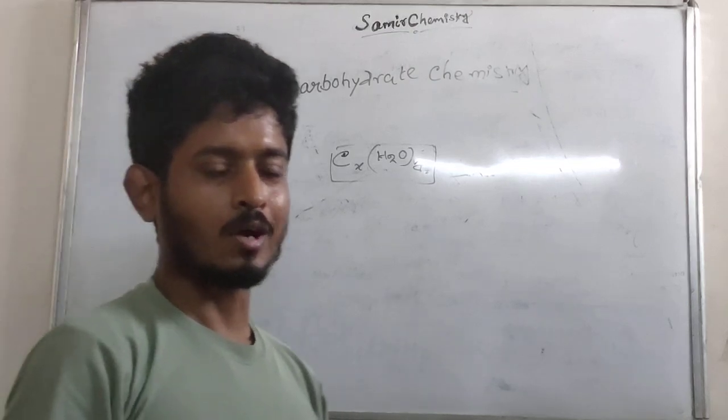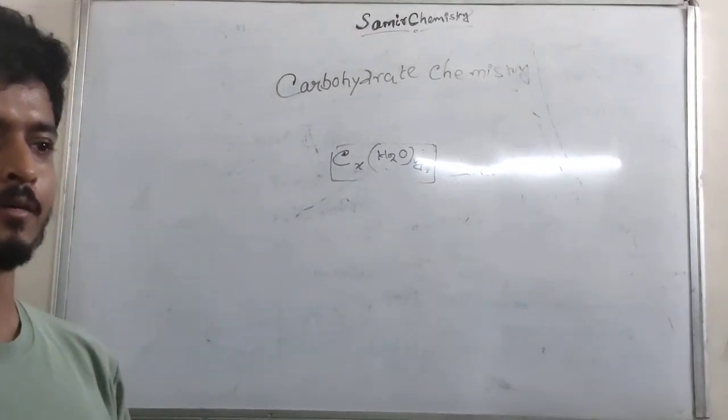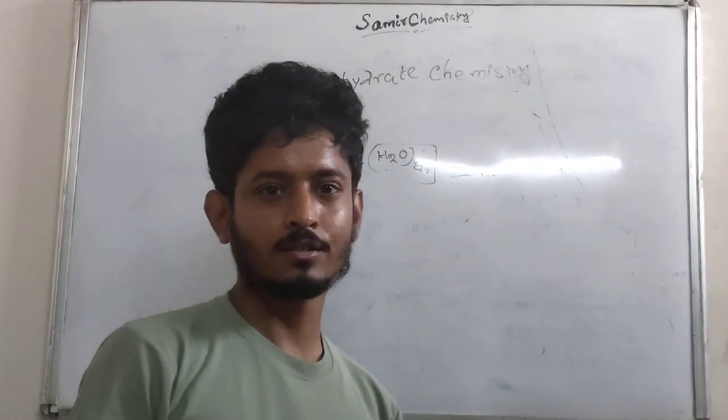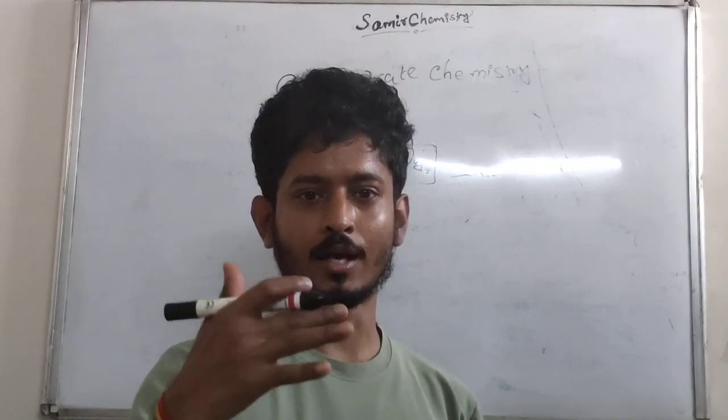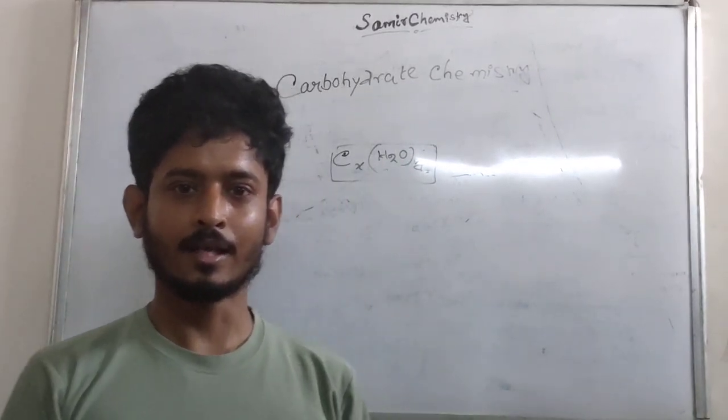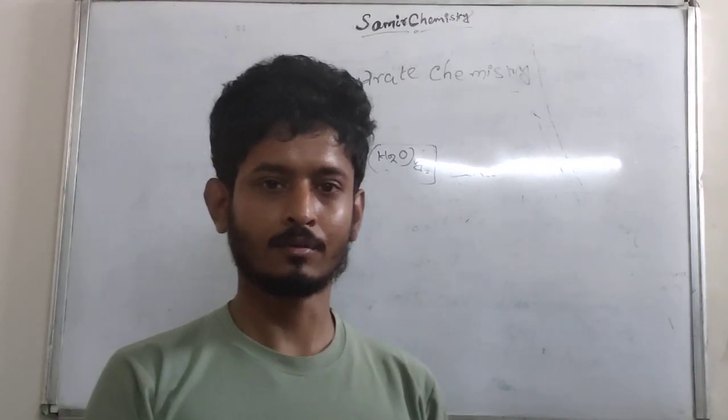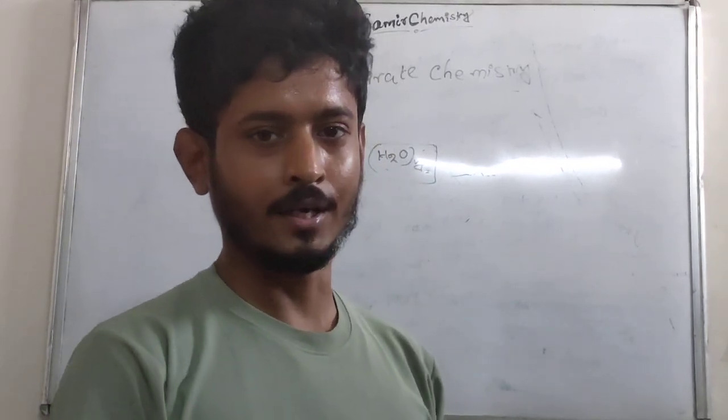Okay. So we can define the carbohydrate. The carbohydrate definition is: a polyhydroxyaldehyde or ketone that can be hydrolyzed themselves. Okay, this is the carbohydrate.